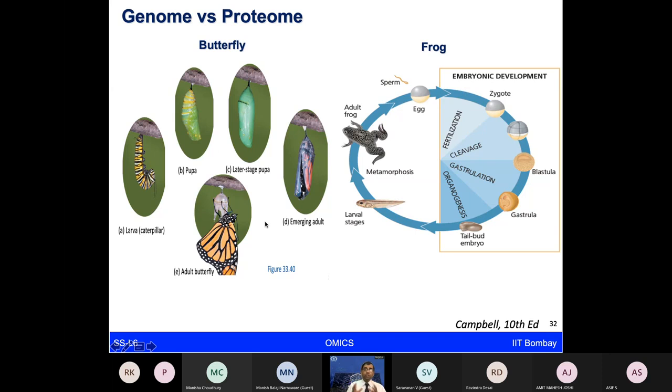But in both of them, the genome remains static. So the gene information throughout all the life cycle stages is the same, but what is different is the protein, which is dynamically changing and allowing the organism to cope with different developmental stages or different environmental conditions. So both of these can only be possible given the dynamic nature of the proteins which are part of this to govern these systems.